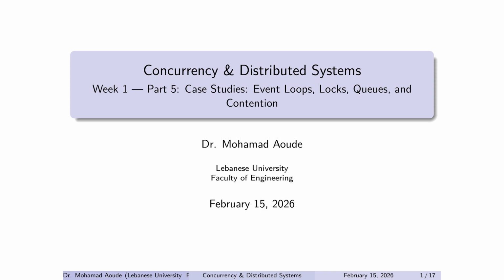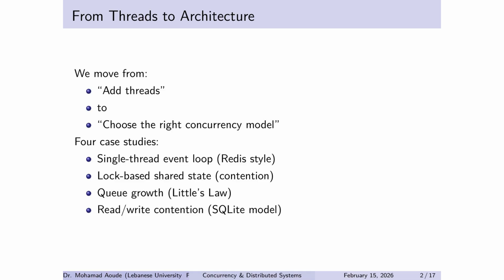Let's go. If your only tool is threads, every problem looks like add threads. That's how you build systems that are fast until they fall apart. Instead, we move to a higher level question. What model should I use? And the 4 models here each teach a different lesson.